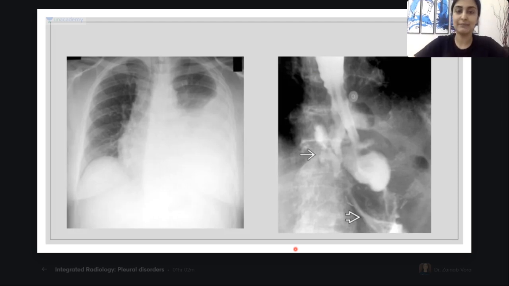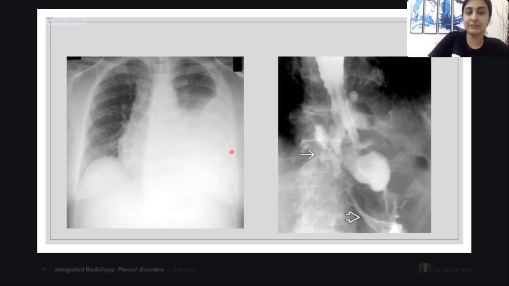So what am I showing you here now? Again, an image-based question. Right effusion, left effusion? Yes, very nice. All of you are saying left effusion. And what is this study that I am doing? Can I say this is a contrast swallow? This is a contrast swallow that I have done.